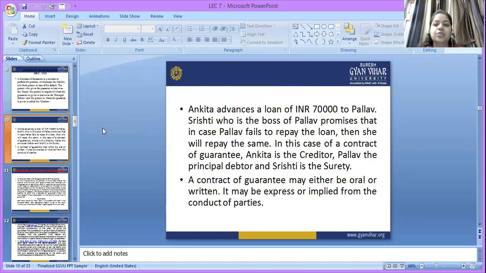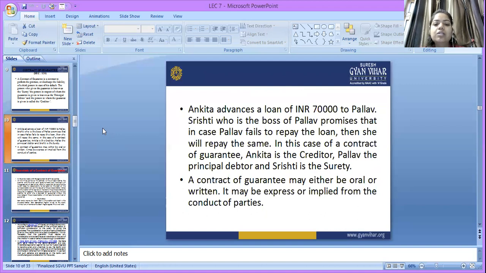Let's understand through an example. Ankita advances a loan amount of 70,000 to Pallab. So in this contract, Ankita gives an advance to Pallab. The amount is 70,000. Sashti, who is the boss of Pallab, promises that in case Pallab fails to repay the loan, then she will repay the same.